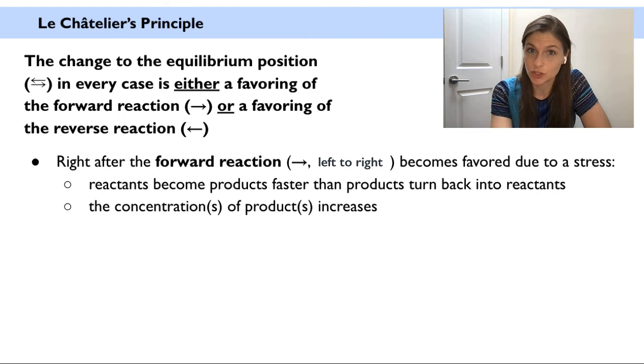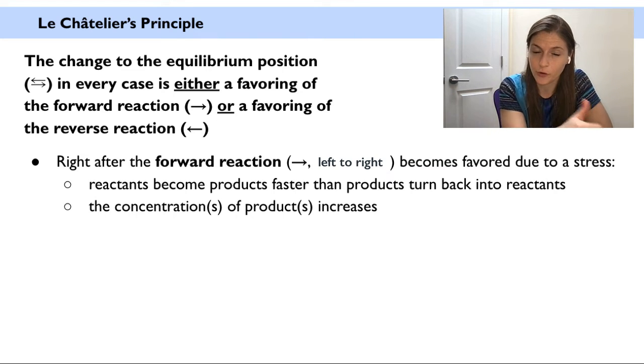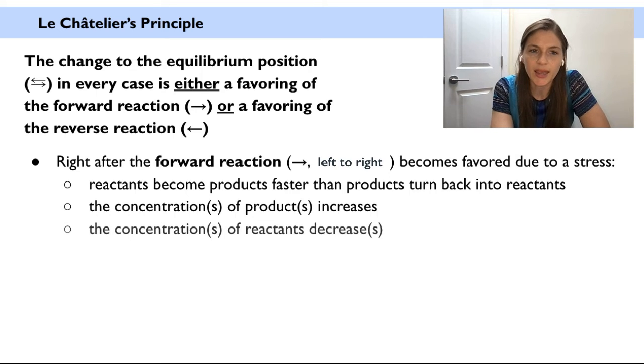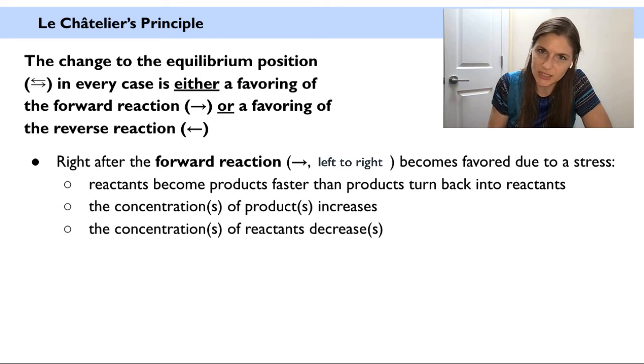This means that from the point that the forward reaction becomes favored, we are taking reactant and turning it into product. The concentration of the product will increase if the forward reaction is favored. That's the reaction that makes product. And the concentration of the reactant will decrease because the forward reaction is using up the reactant to make the product.